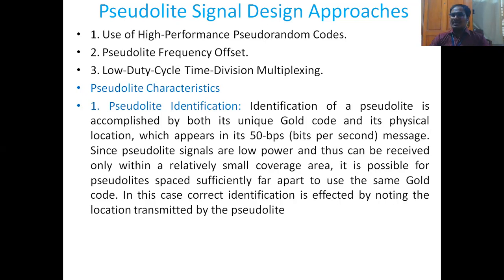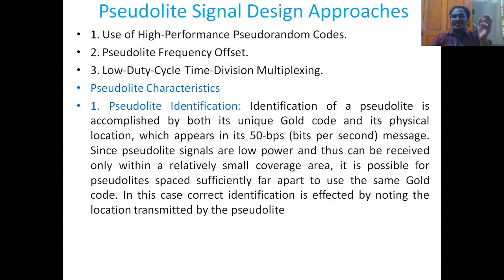Since the pseudolite signals are low power and can be received only within a relatively small coverage area, it is possible for pseudolites spaced sufficiently far apart to use the same gold code. In this case, the correct identification is affected by noting the location transmitted by the pseudolite. Excellent point. So the pseudolite, as well as the actual satellite, is sending its geometry.